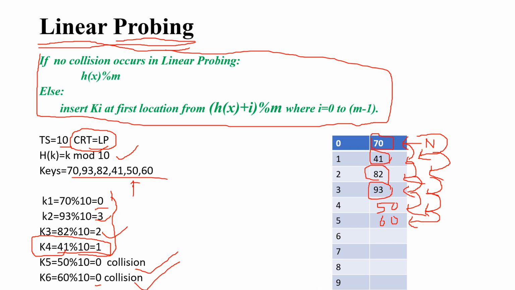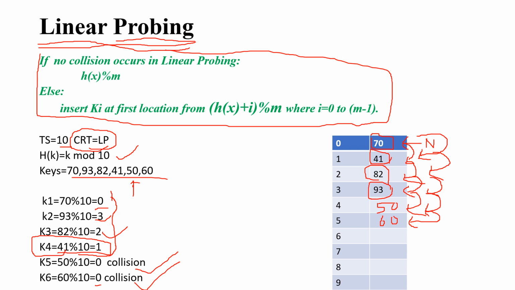This process, where you are checking the immediate next index, immediate next index, immediate next index, is nothing but the number of searches, or the number of probes, you can say. The name itself says probing. So this search is nothing but the number of probes, and this is also a very important question mostly asked in competitive exams. They will give you the key elements and ask you the number of probes for 60. What is the number of searches for 60? Similarly, they can also ask you the number of probes for 50, or the number of probes for 93. This type of question comes in interviews and in competitive exams.